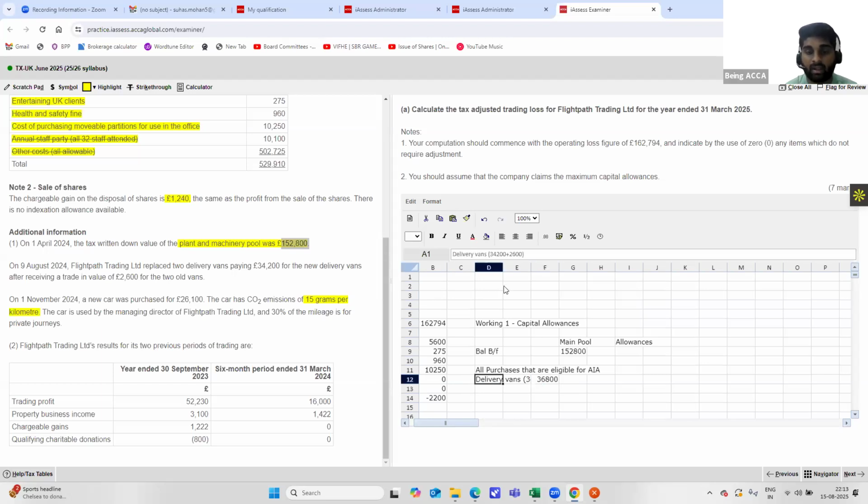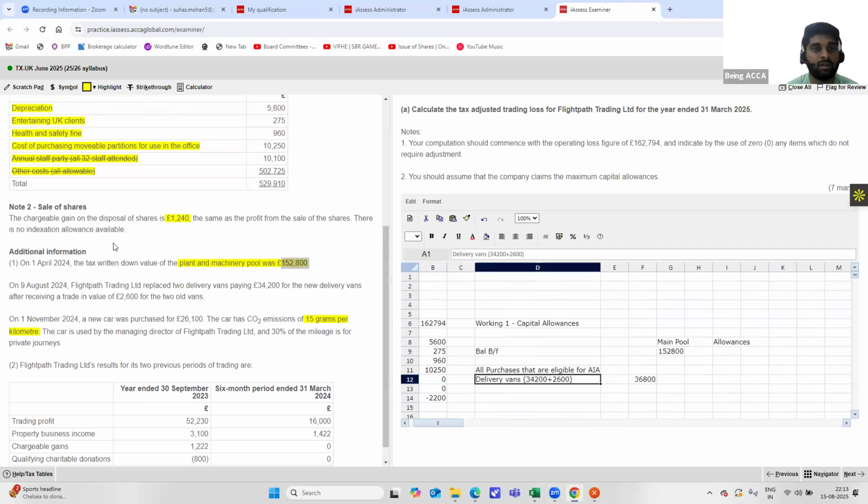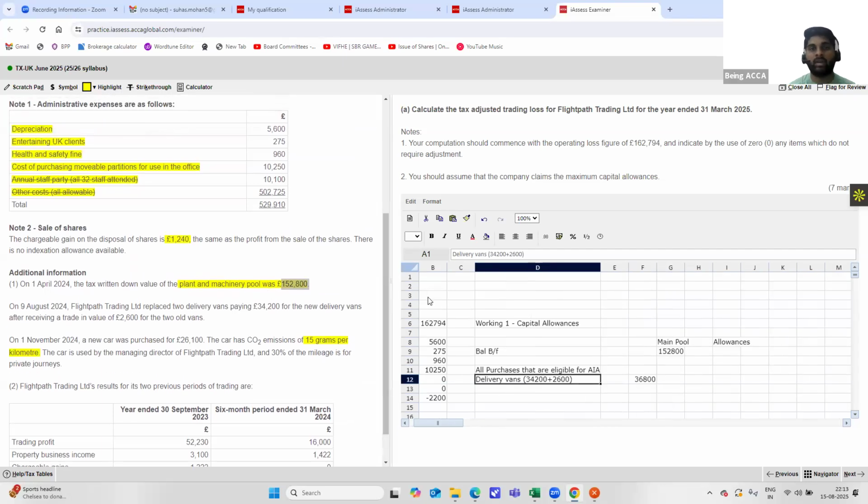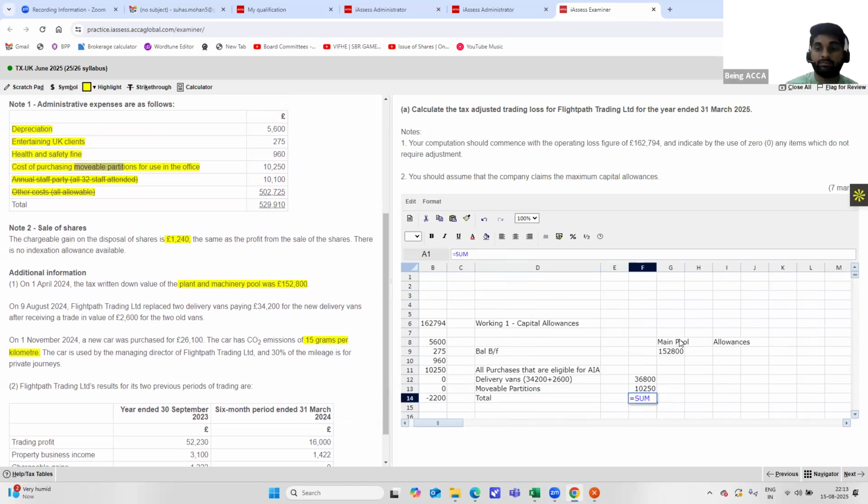And next, along with delivery vans, we also have something that we have not deducted or added back, because that is a part of plant and machinery. That is your movable partitions. Movable partitions are a part of plant and machinery, so they will be eligible for AIA. How much is movable partitions? It is 10,250. Now the total would be the sum of both of these.